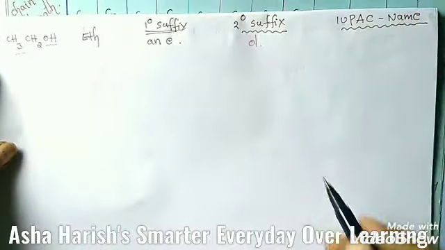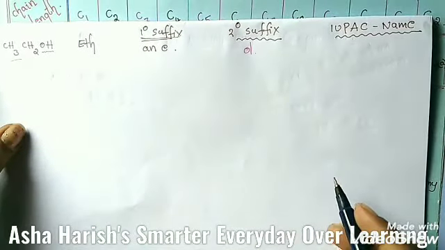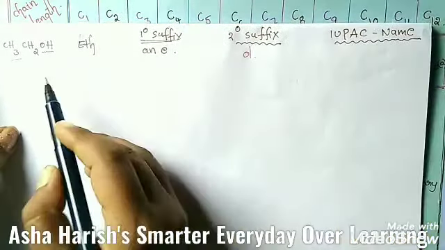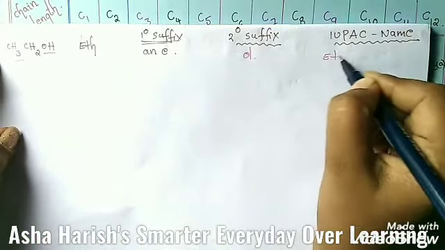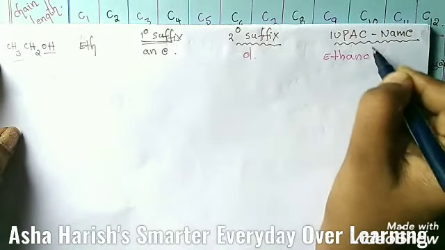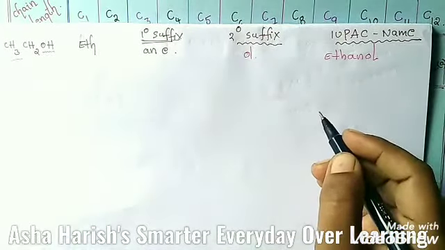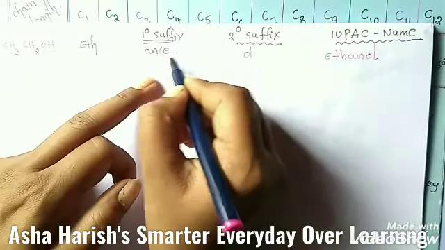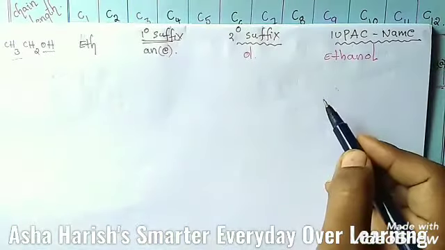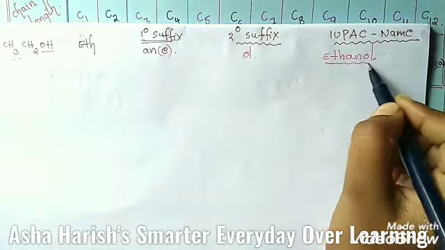You should represent like this. And the final IUPAC name of this compound should be ethanol. Why? Because this E should not be retained. Ethanol is the IUPAC name.